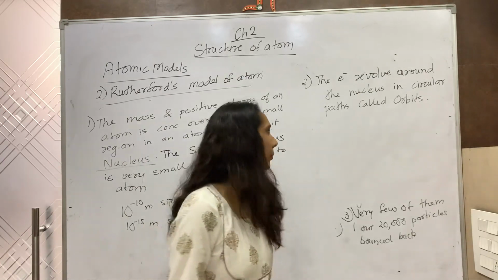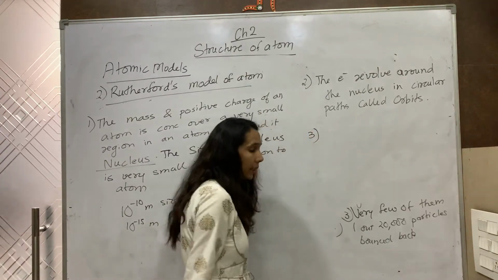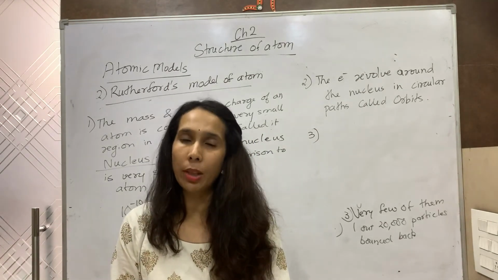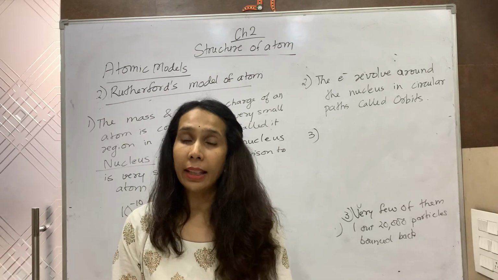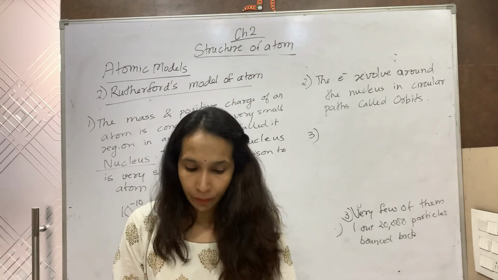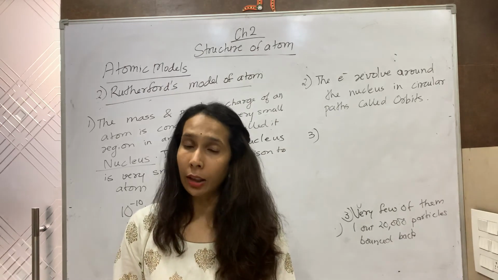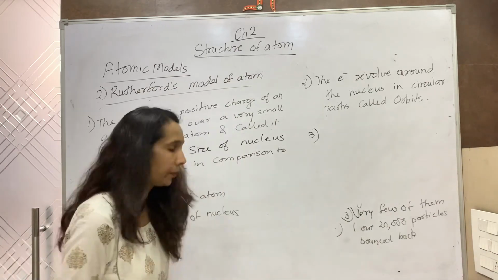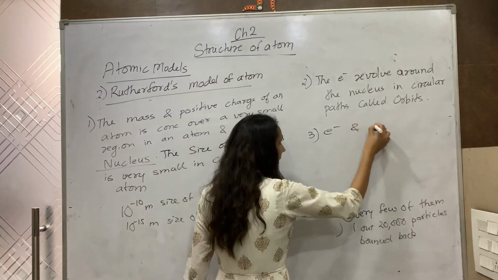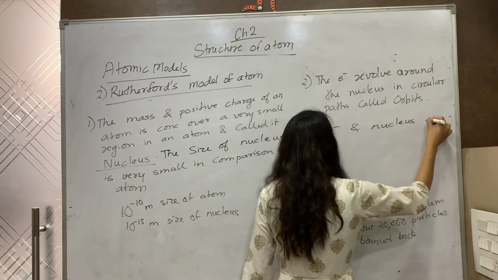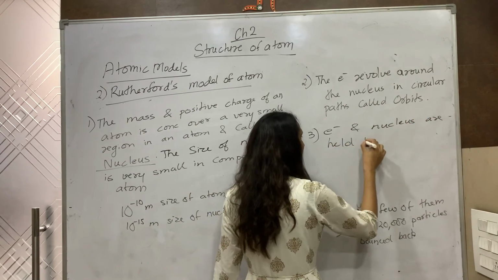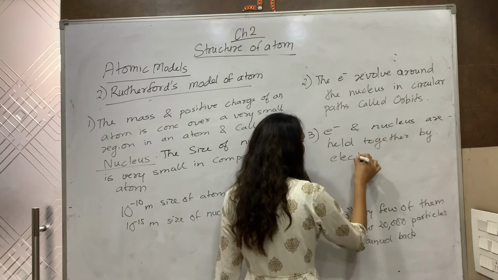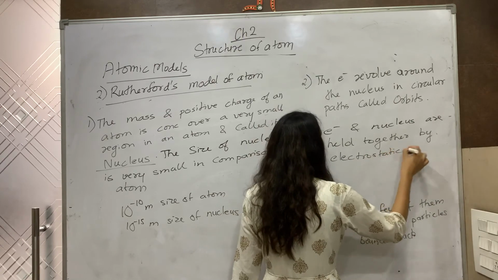The third point in his model, he said, is that there is an electrostatic force of attraction between the positively charged nucleus and the negatively charged electron that makes Rutherford's model of atom stable, or that makes the atom stable. So electron and nucleus are held together by electrostatic force of attraction.